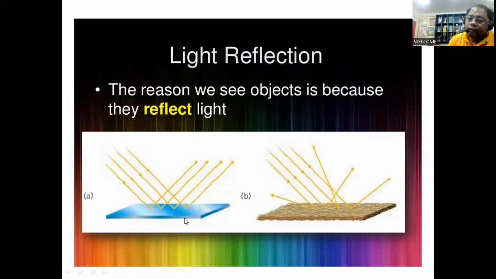Letter A is a smooth, flat surface. Mirrors are usually flat. You don't use a mirror that is ragged, because you would not appear as you would want to see yourself if your mirror is irregular in its surface.